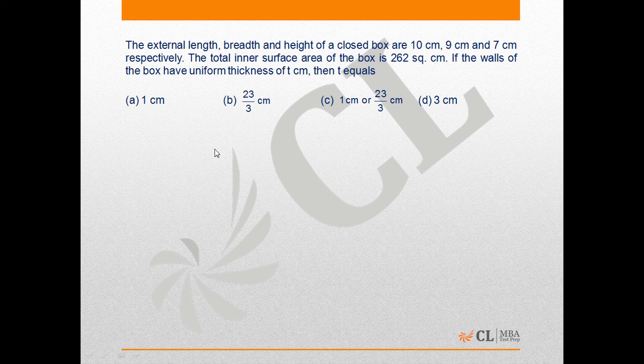The dimensions of the inner edges will be 10 minus 2T, 9 minus 2T and 7 minus 2T.